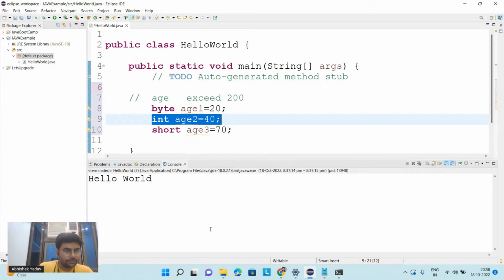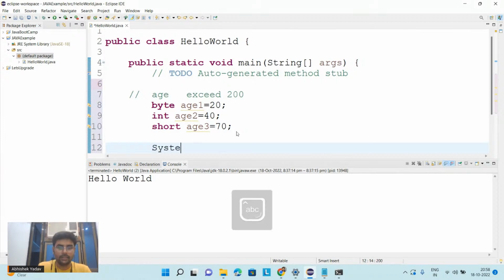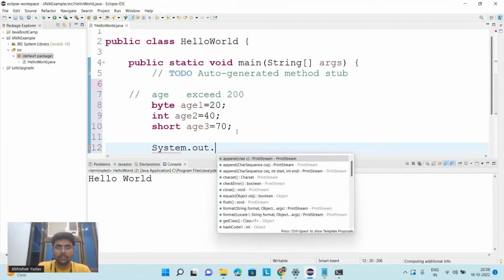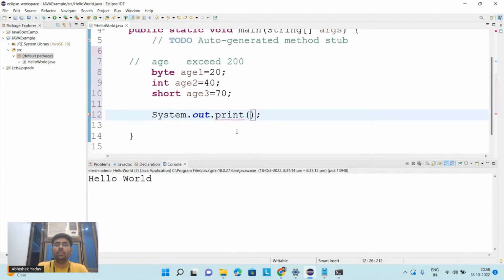So what is the difference between print and println, guys? If I write System.out.print, print means you don't want to print the statement on the next line. You want to print the statement on the same line. If you want to print on the same line, you go with the print function. If you want to print on a different line, you go with println.